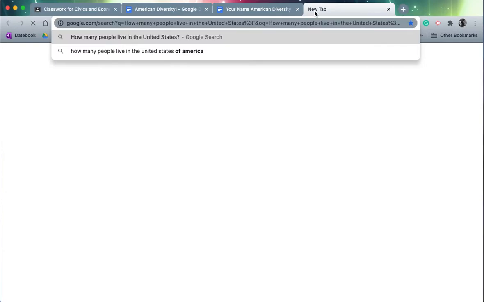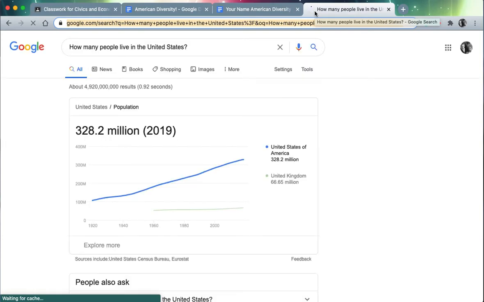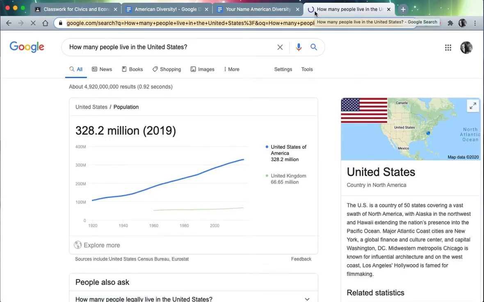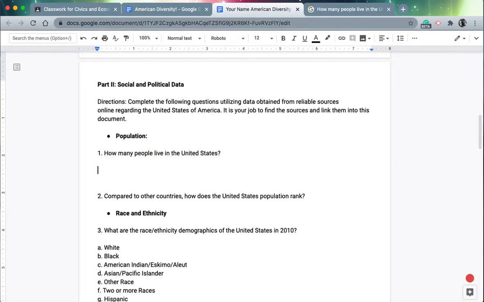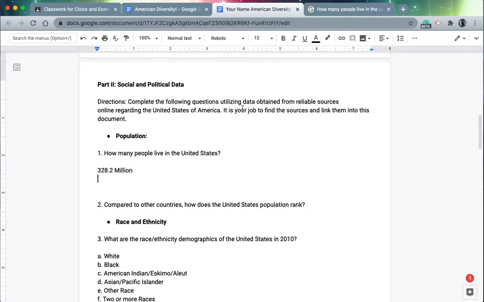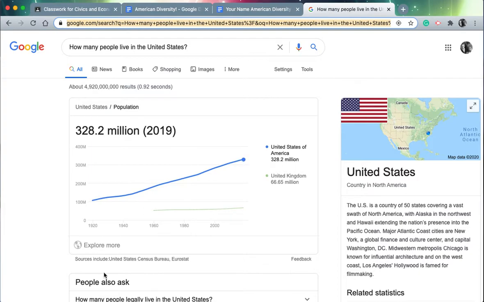I want to know how many people live in America. So what is America? Well, America is a series of people. So how many people live in the United States isn't the same question as how many citizens live in the United States. So as of now, I'm using this source right here, the United States Bureau. There's our answer, 328.2 million. So I'd come right here, 328.2 million. I got my answer. Now I want to find my source for that. So this was my source. Let's click that link right here.